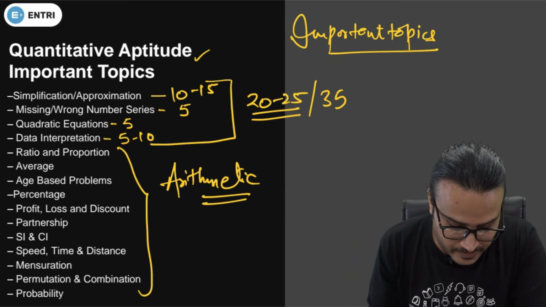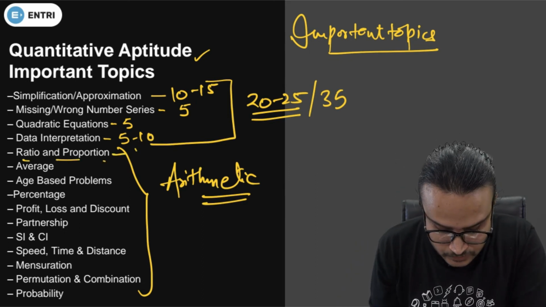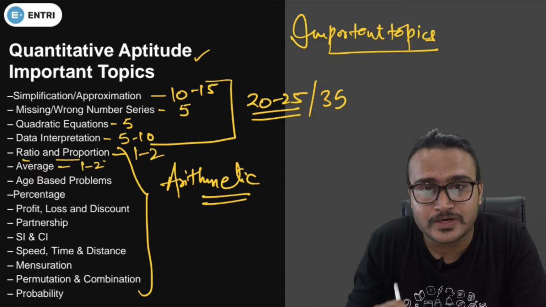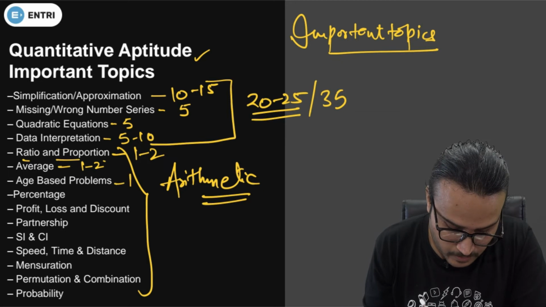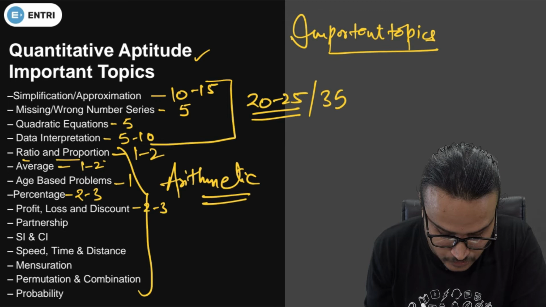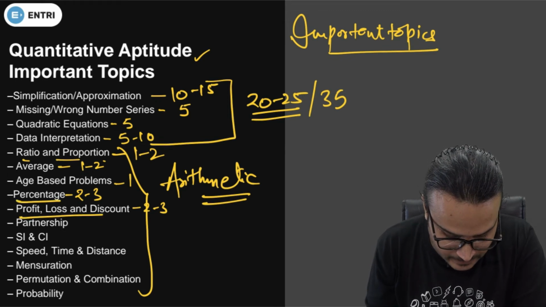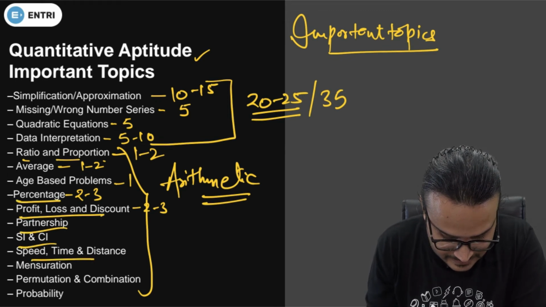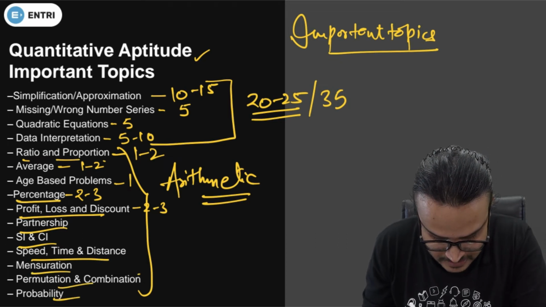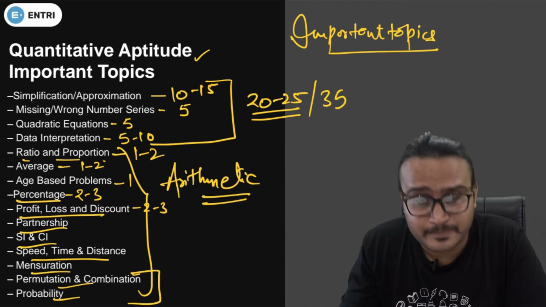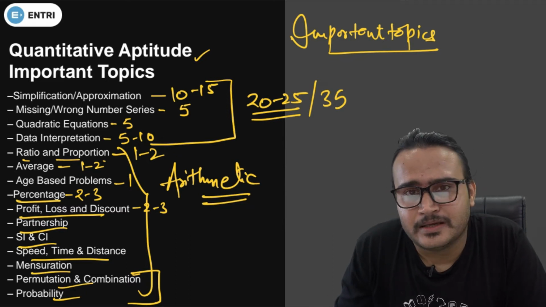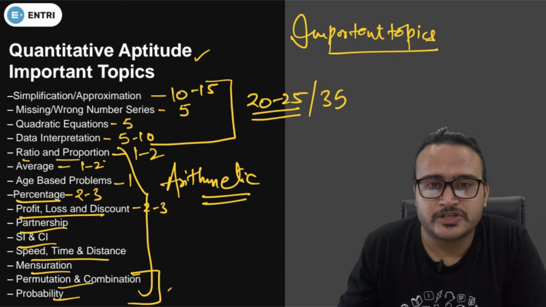If we talk about ratio and proportion, 1 to 2 questions are there. Average based questions, at least 1 to 2 questions. Age based problem, 1 question. Percentage, 2 to 3 questions, and profit and loss, 2 to 3 questions. Then you have partnership, SI and CI, speed, time and distance, mensuration, and permutation, combination, probability. These last 2 topics, permutation, combination and probability, may or may not have questions in the exam, so you can skip these 2 topics.